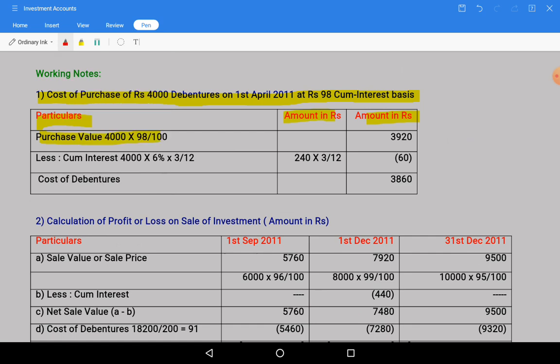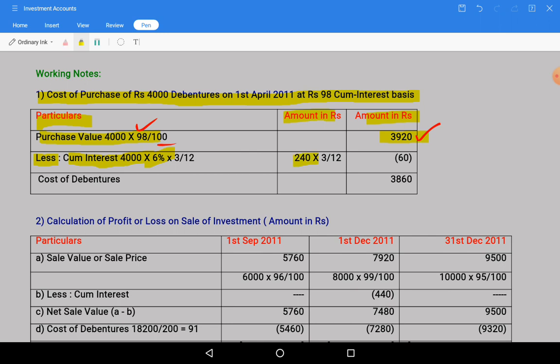So 98 divided by 100, we will get 3,920 as the value. In this there is cum interest, so the purchase value includes the cum interest portion. So what is the total value? 4,000 is the total value. What is the rate of interest? 6%. If you take 6%, you will get how much?